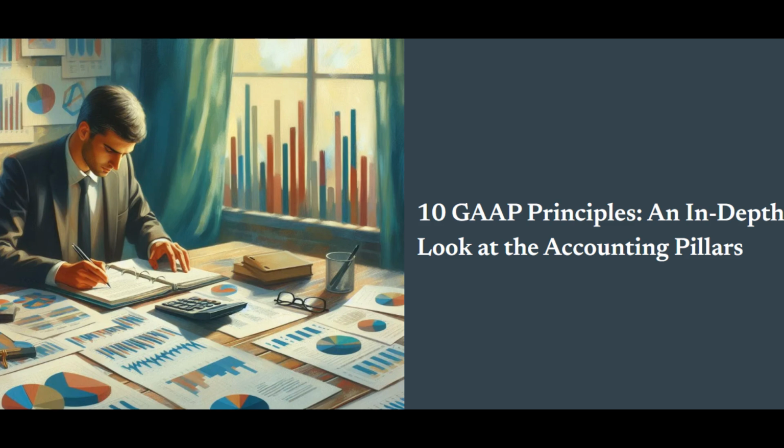Finally, we arrive at the principle of utmost good faith. This principle emphasizes the ethical responsibility of all parties involved in financial reporting to act honestly and faithfully. It's about ensuring comprehensive disclosure of all pertinent financial information, even if not explicitly required by regulations. This principle guards against misrepresentation and encourages accountants to make ethical judgment calls. It's about building trust in the financial reporting process and ensuring that stakeholders can rely on the accuracy of the information presented. In conclusion, the 10 GAAP principles are more than just rules.